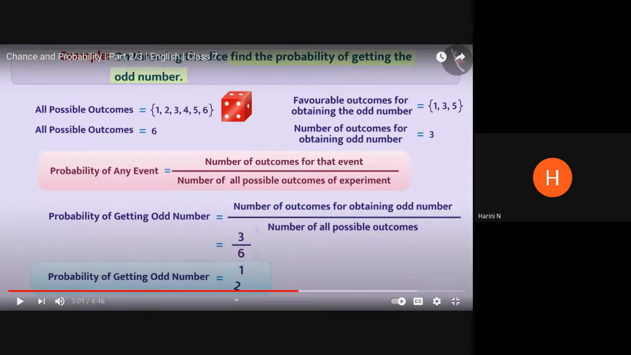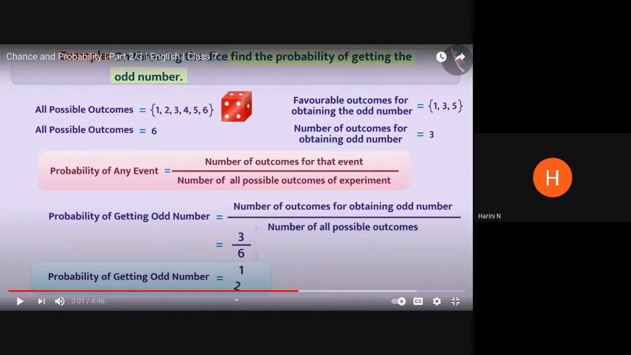So here I have just shown it with this example here. Whenever an event is given to you and you are asked to find the probability of that event, you must remember to write this formula every time. Probability of any event is always equal to the number of outcomes for that event, or the number of favorable outcomes, divided by the number of possible outcomes of the experiment, or in other words, the total number of outcomes.